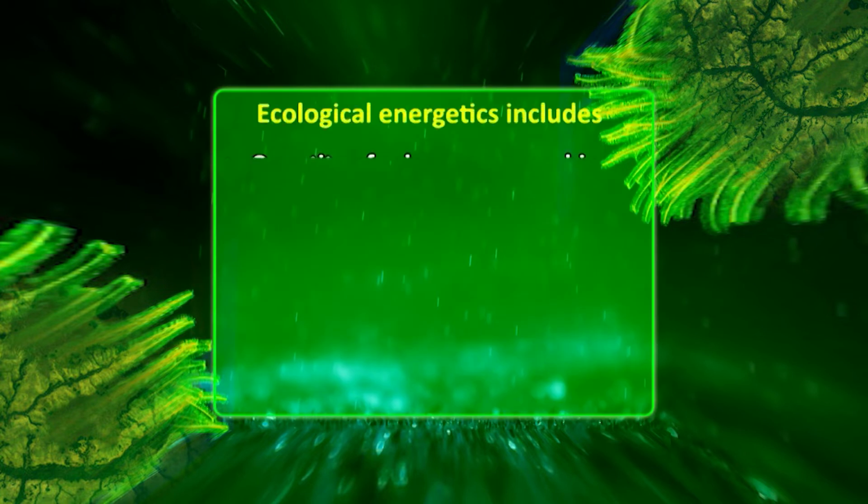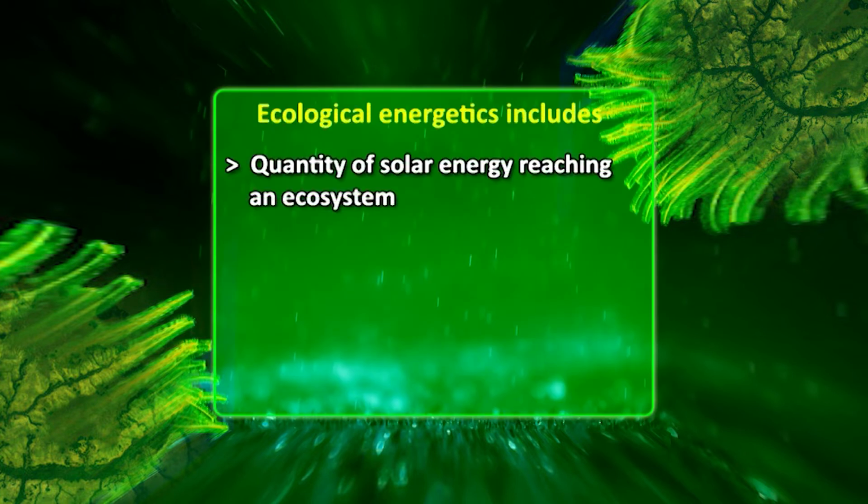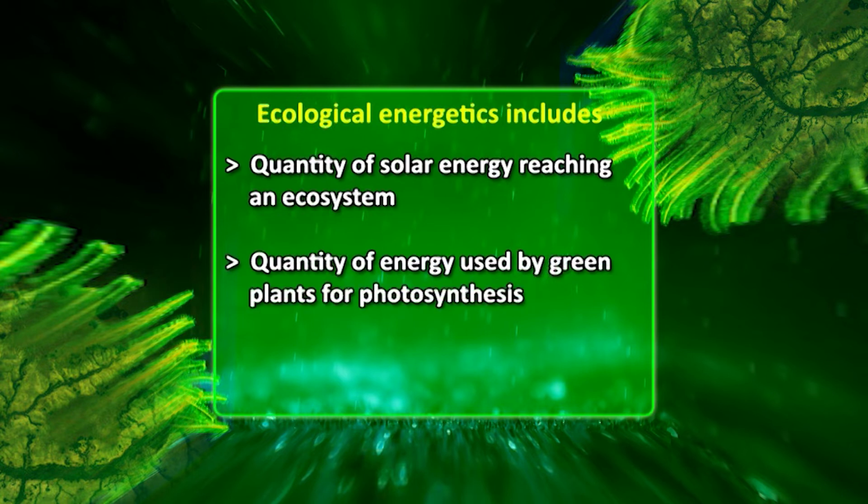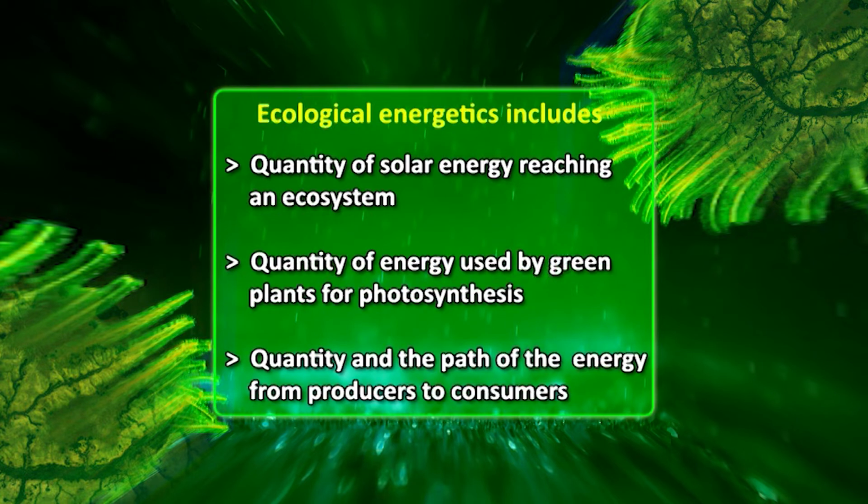Ecological energetics includes the quantity of solar energy reaching an ecosystem, the quantity of energy used by green plants for photosynthesis, and the quantity and the path of energy from producers to consumers.